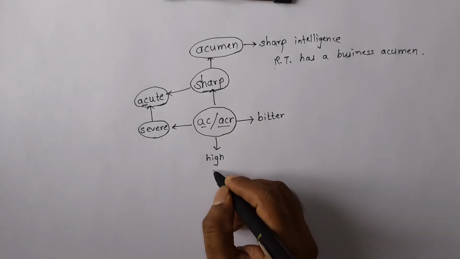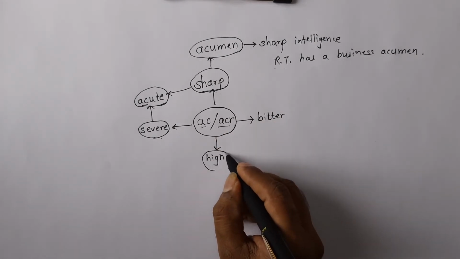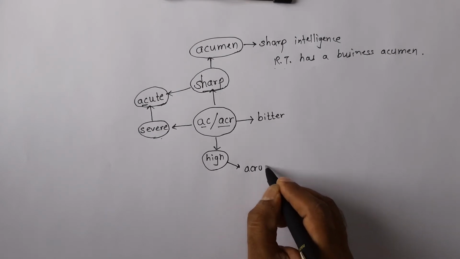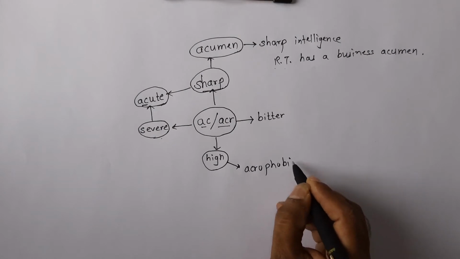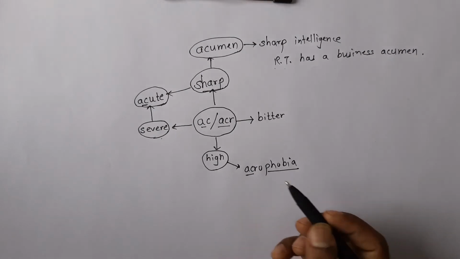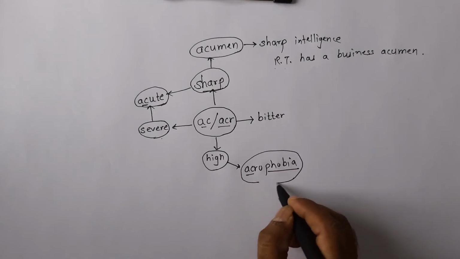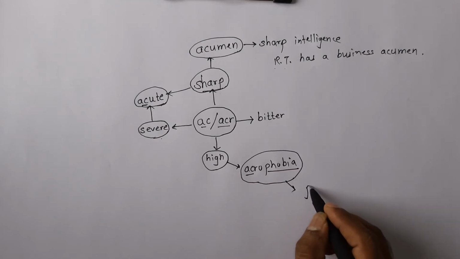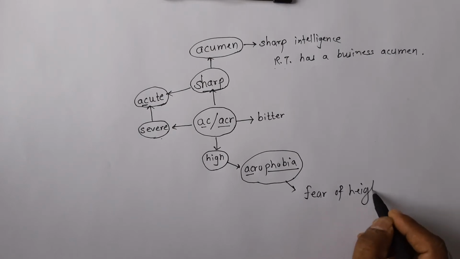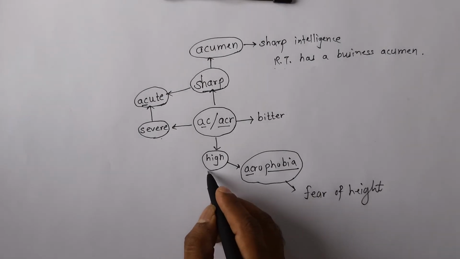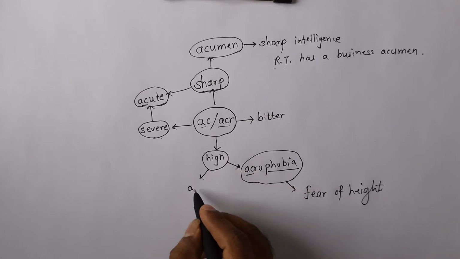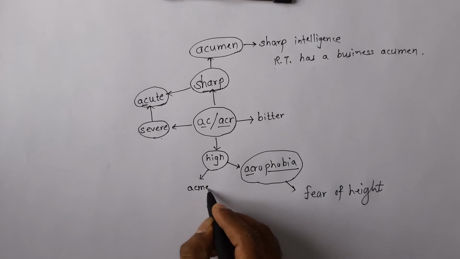Now, let us look at one phobia, and that is phobia of height. Acrophobia. You know that phobia means fear, and this AC here means height. So acrophobia is fear of height. At the same time, there is one more word which is based on this root AC, and that is acme.